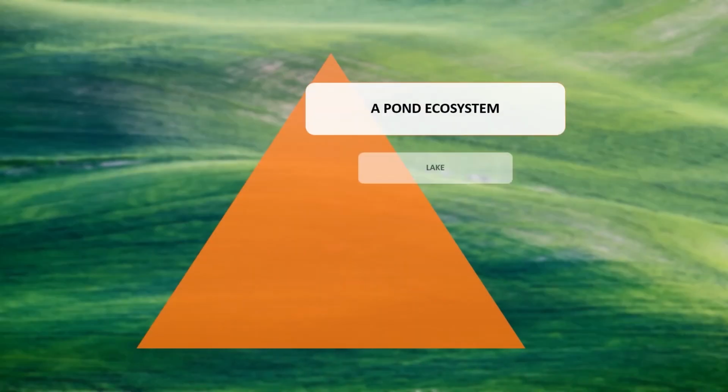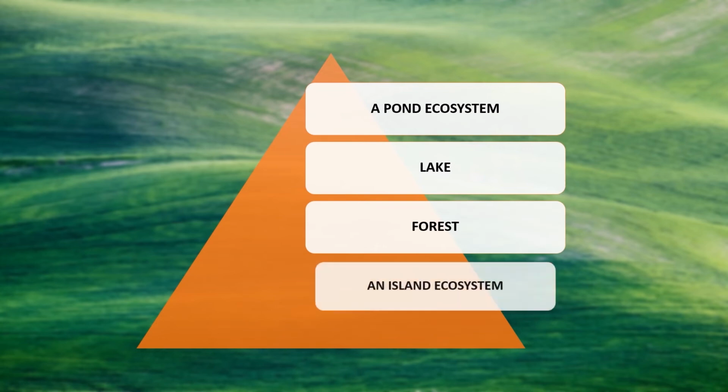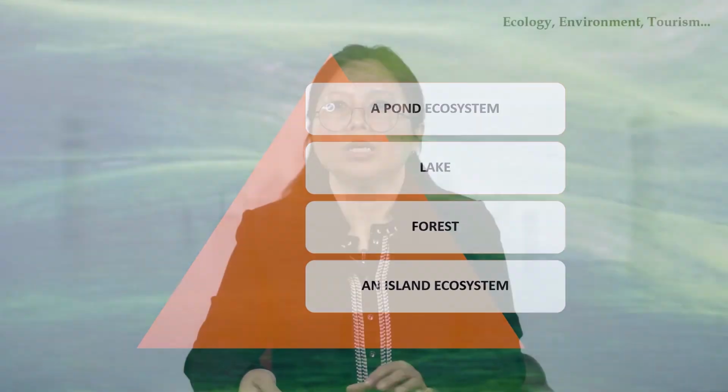They are linked with each other in some way. If you visualize a natural ecosystem like a pond, lake, forest, or even an island ecosystem, all organisms inhabiting that ecosystem are interdependent with each other.